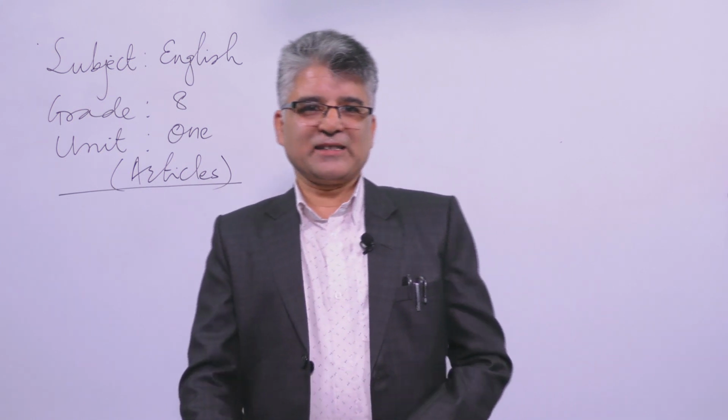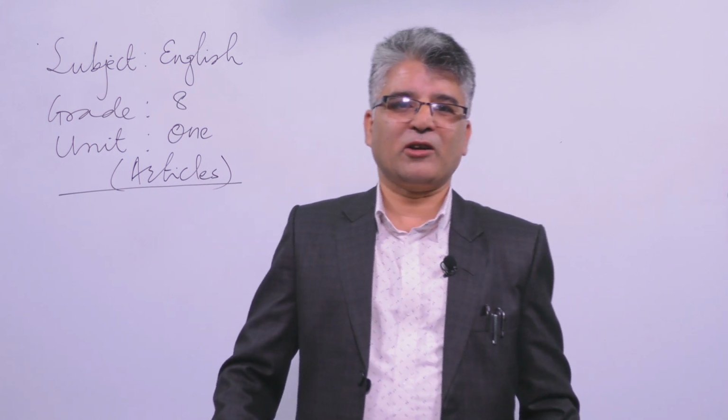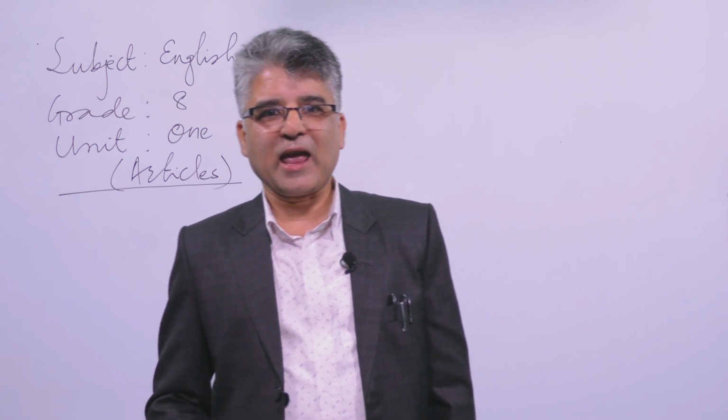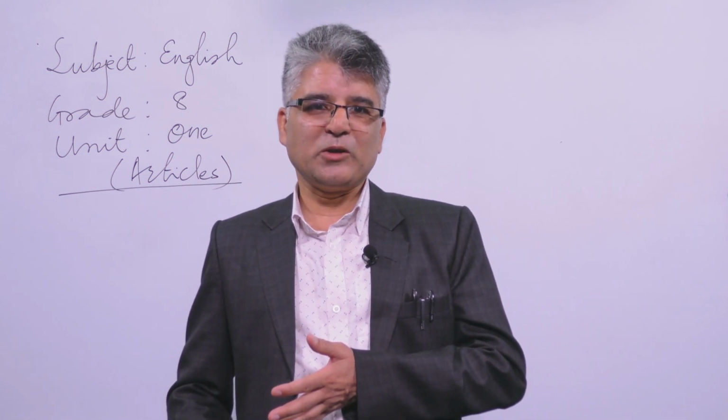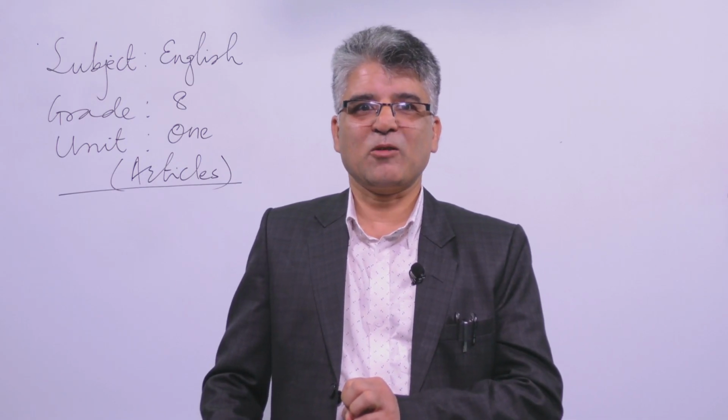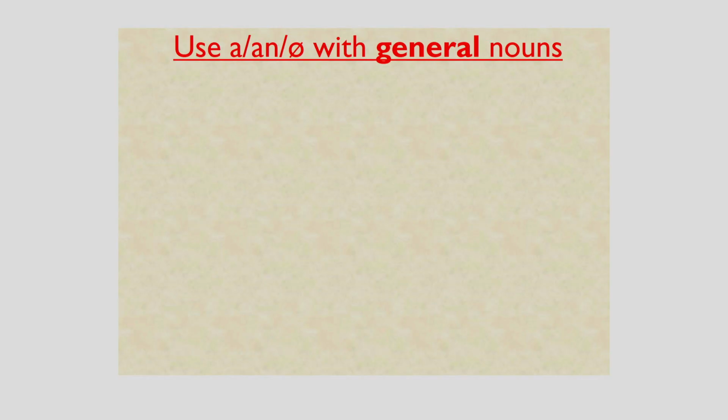So now let's discuss again the use of a and an, or where an article is not used. We use this symbol with general nouns. Now we are going to discuss the case of a general situation. Can you see the slide?